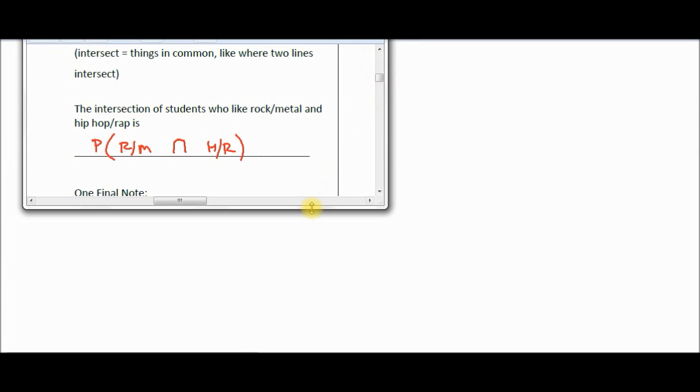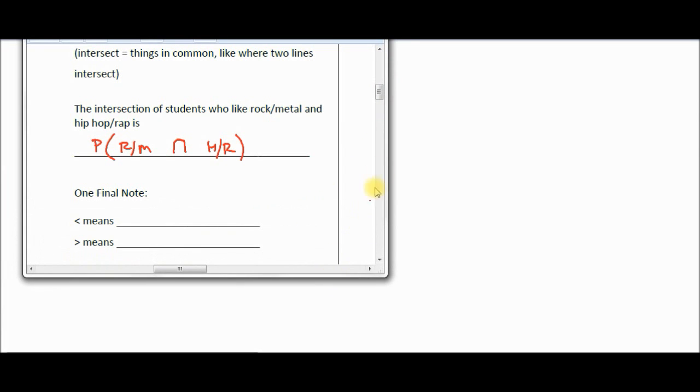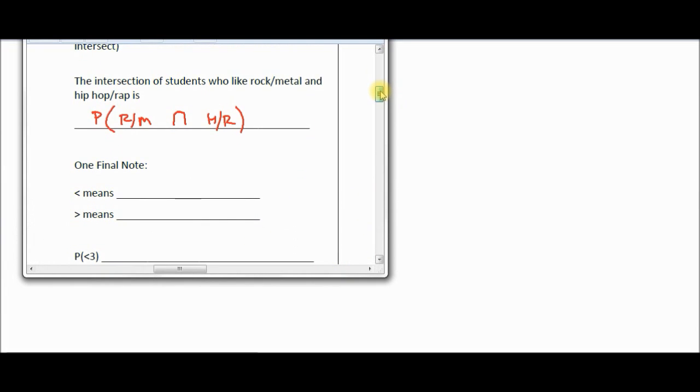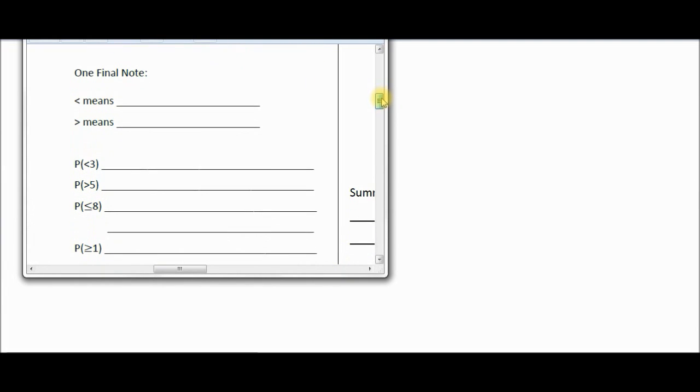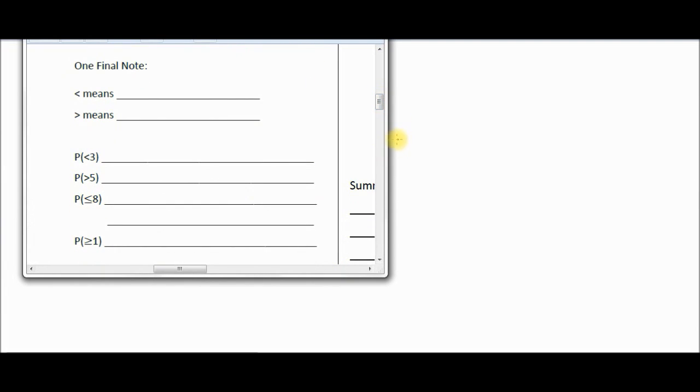And then if you would fill this last part out, class, wrap up our notes. Got about 2 minutes to go in the video. Some of you are struggling with greater than or less than signs. So let's make sure you remember this. If the arrow points to the left, it means less than. Make sure you are remembering this or you will get wrong answers on probability.